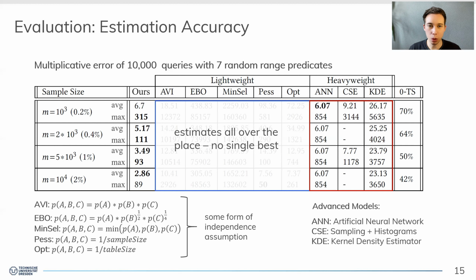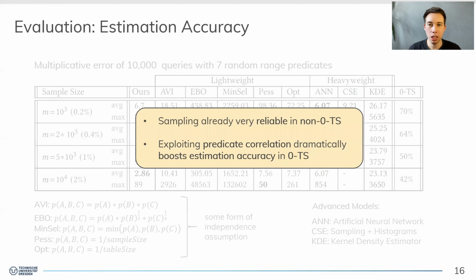This leads us to the conclusion that sampling actually is really reliable in non-zero tuple situations already. And as soon as we start to exploit qualifying sub-expressions, use the certainty between estimates, and estimate correlation between sub-expressions that cannot be directly observed, we become competitive again or even outperform these more advanced models.